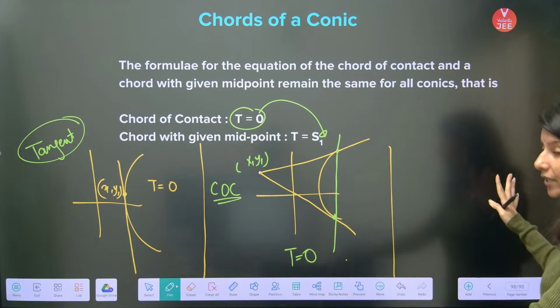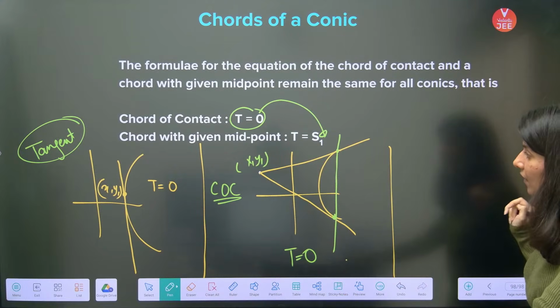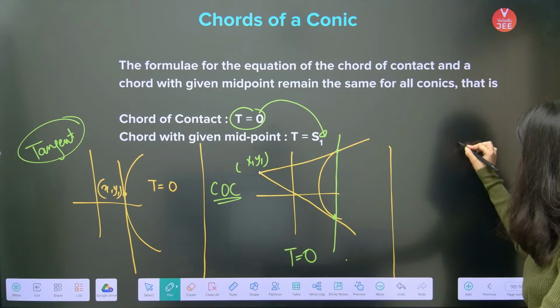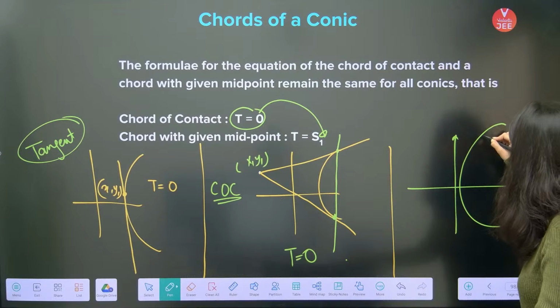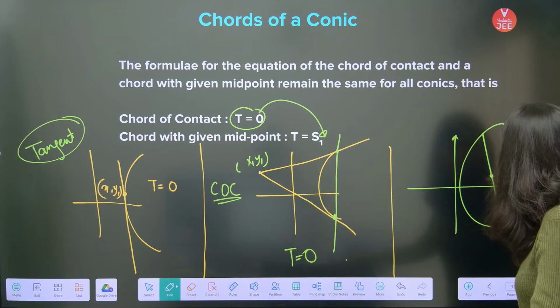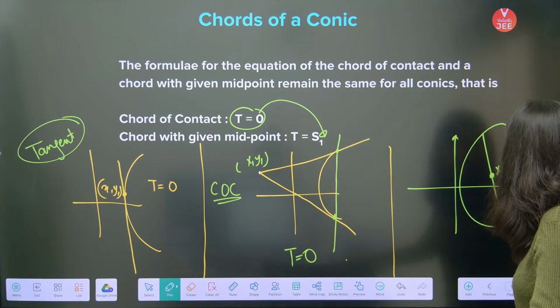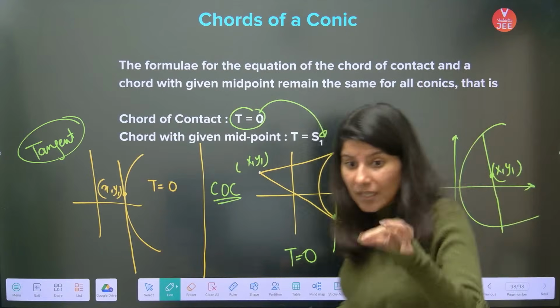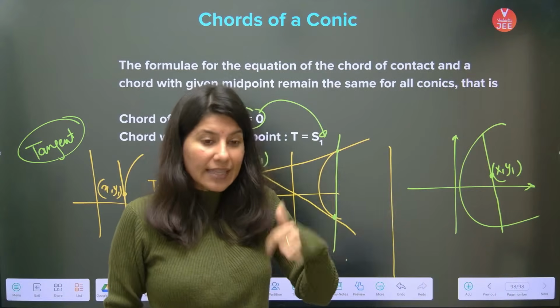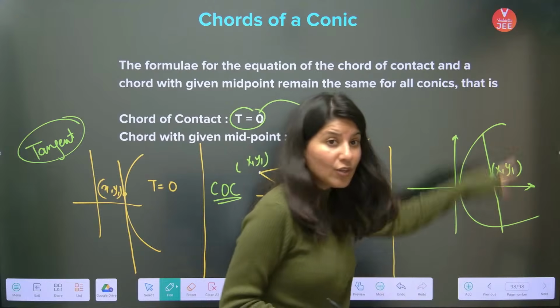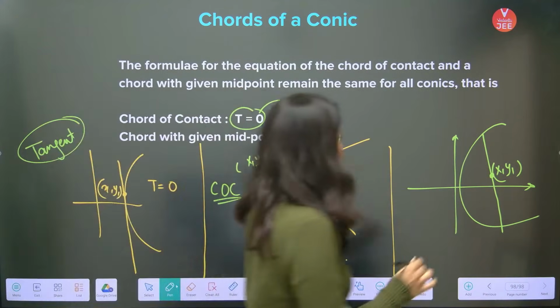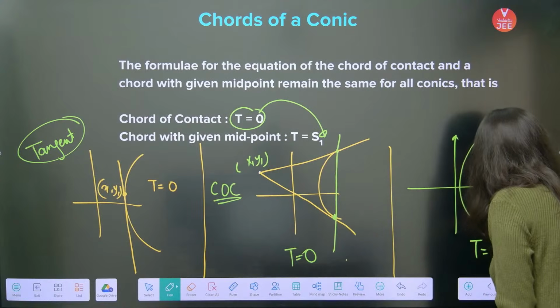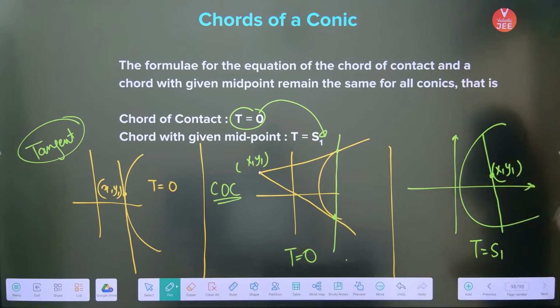Okay, here now understand, this is x1, y1. Now suppose any curve is given and a chord is given whose midpoint is given. Now this time the point which is the midpoint of a chord is given. Then the equation of the chord with given midpoint is given by T is equal to S1. What is T? What is S1? T you know.